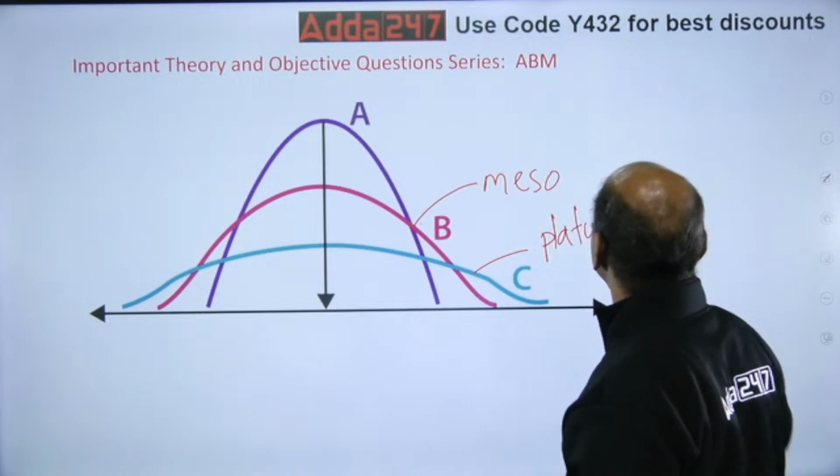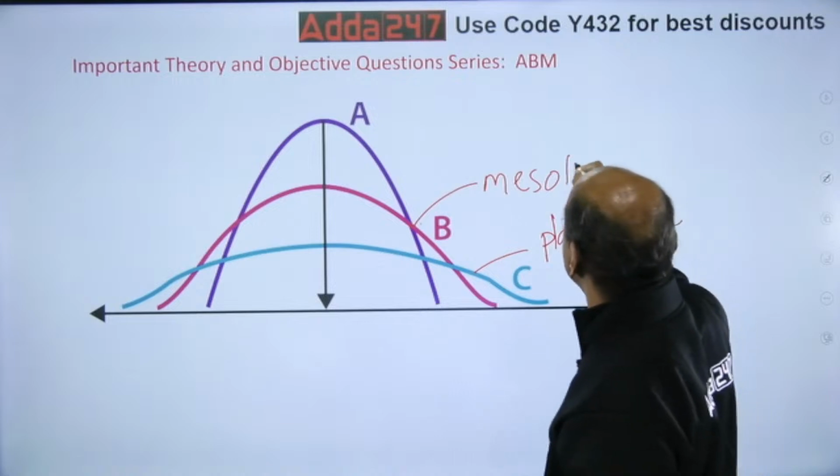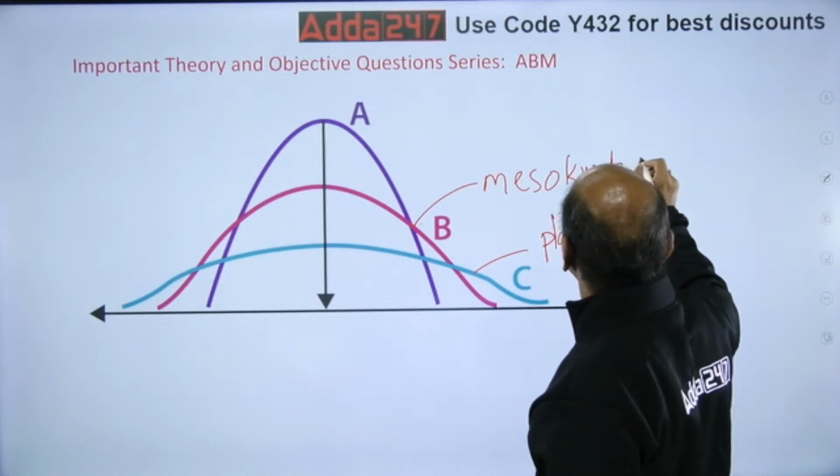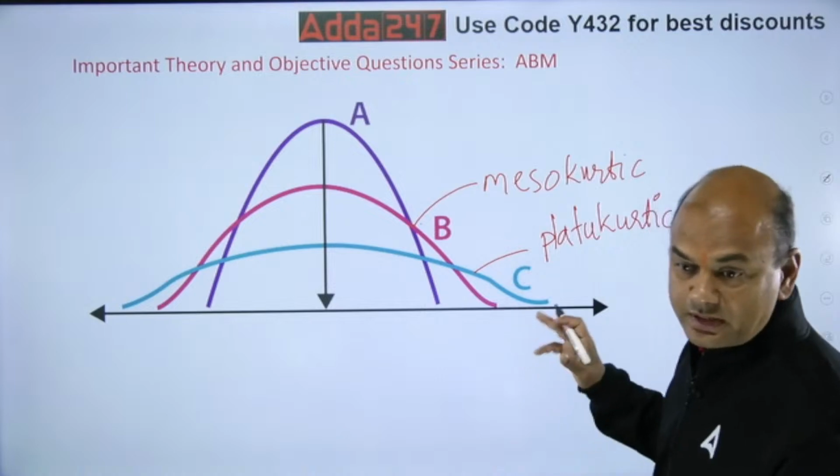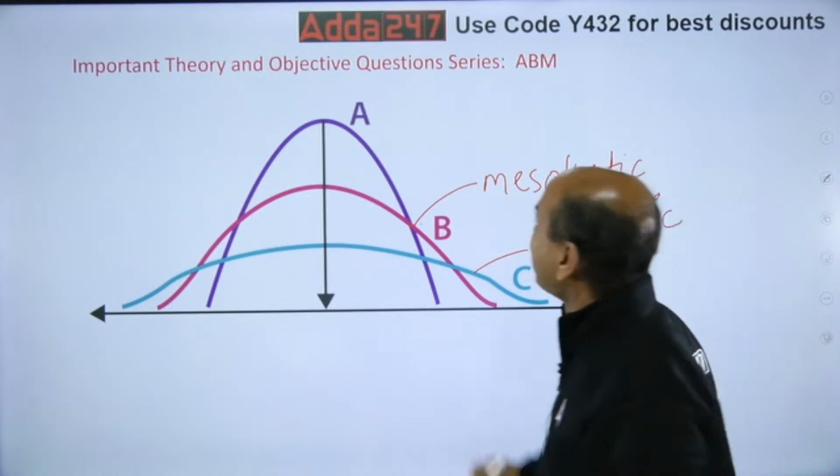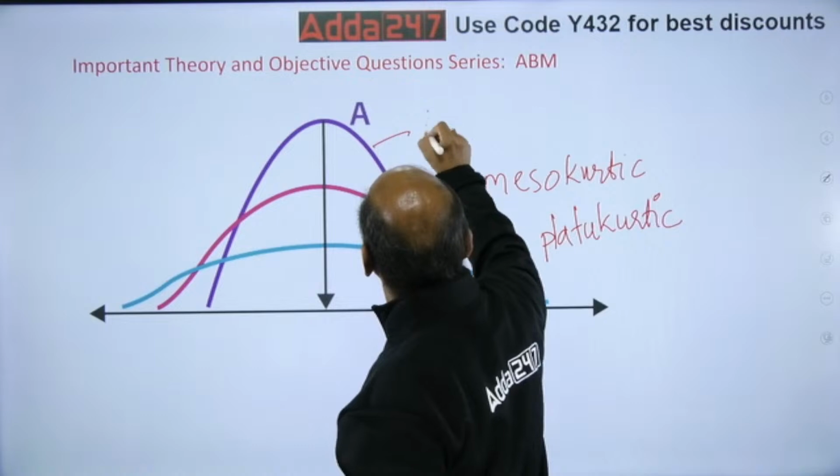Kurtic. This is the word. Plateaukurtic. I'll write this over here also. And this curve which is at the top, that is known as leptokurtic. Lepto.